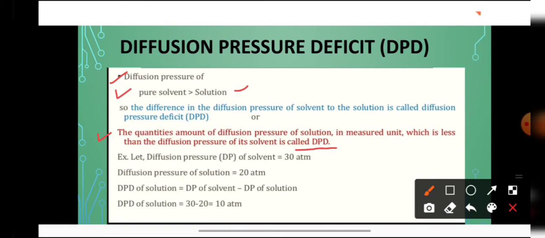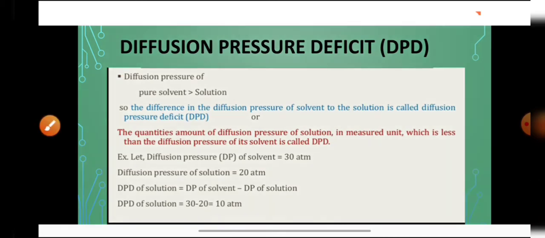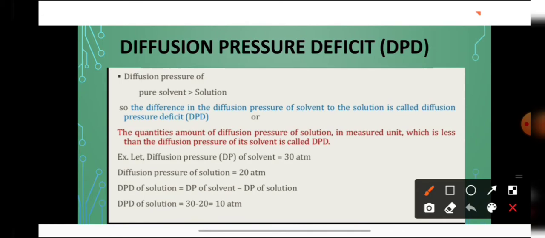For example, student, diffusion pressure of solvent is 30 atmosphere and diffusion pressure of solution is 20 atmosphere. So pure solvent का diffusion pressure 30 atmosphere है. When we have added solute to it, तो its diffusion pressure becomes 20 atmosphere. So what is the value of DPD? That is equal to 30 minus 20 equal to 10 atmosphere. So कितना decrease हुआ diffusion pressure? 10 atmosphere decrease हो गया. So this is the value of the DPD.